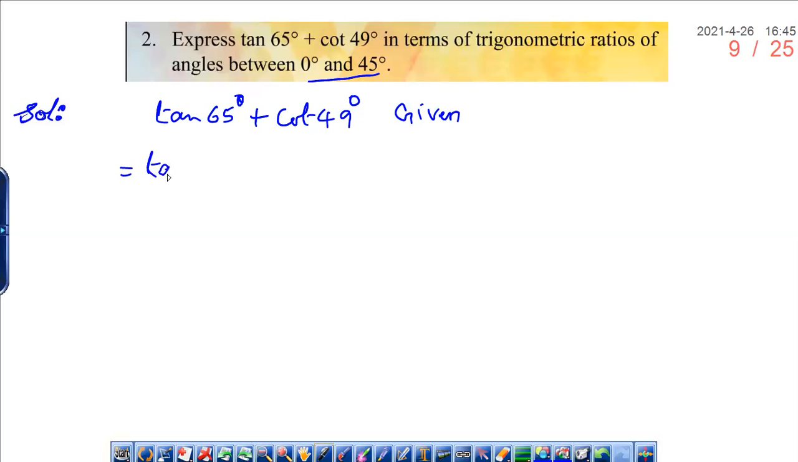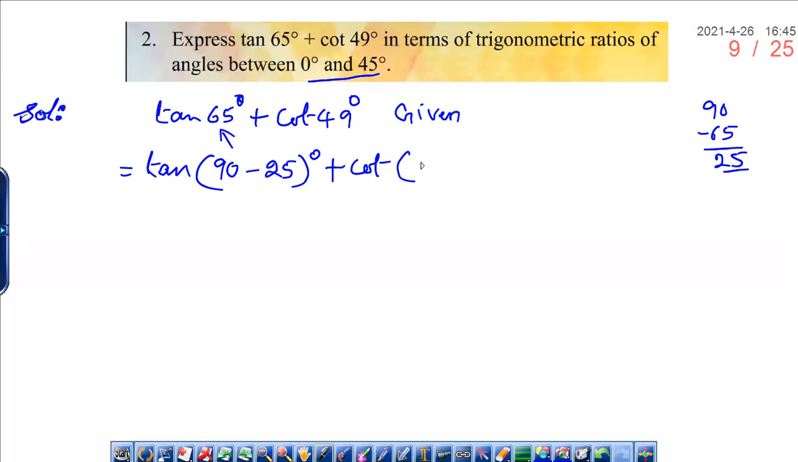For that, what can I do? How can I write? 90 minus 65 is how much? 25. Yes. So can I write 90 degrees minus 25 will give you 65 degrees, right? Yes, sir. Very good. Now cot, we will convert cot as 90 minus how much? 90 minus 49 degrees is 41. Okay, very good.